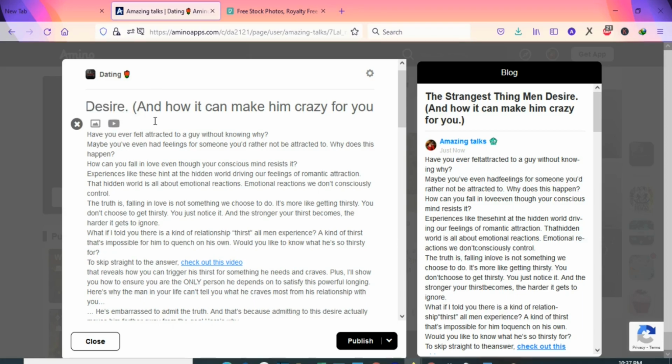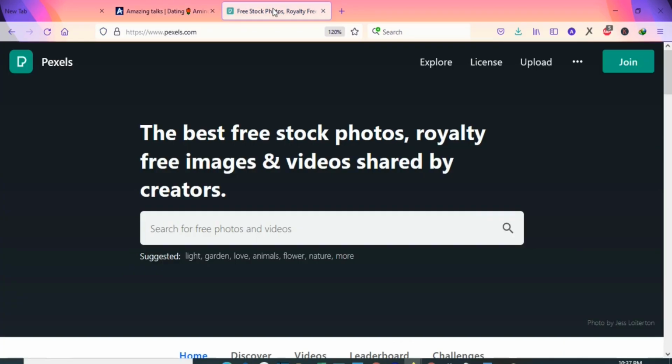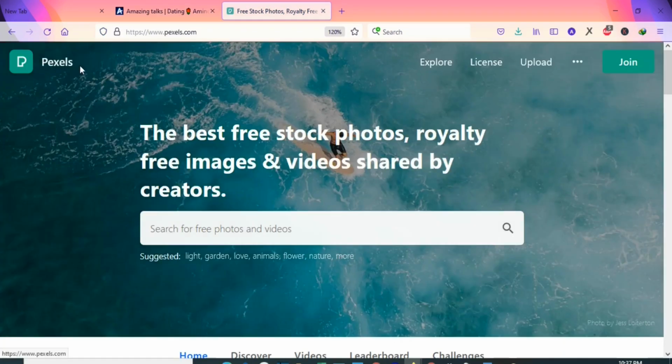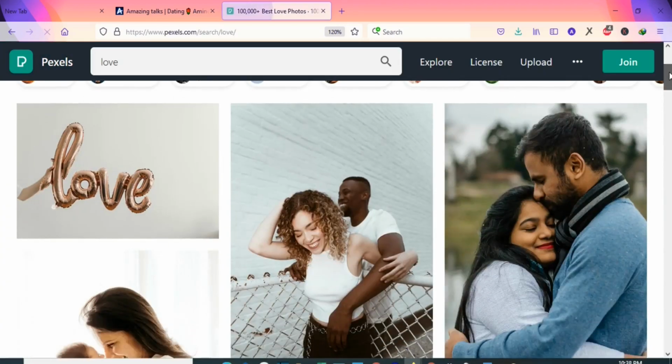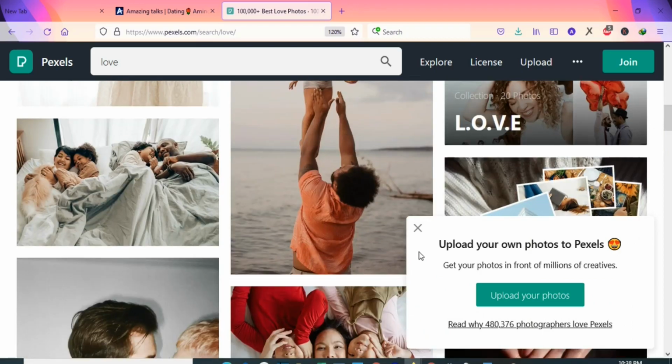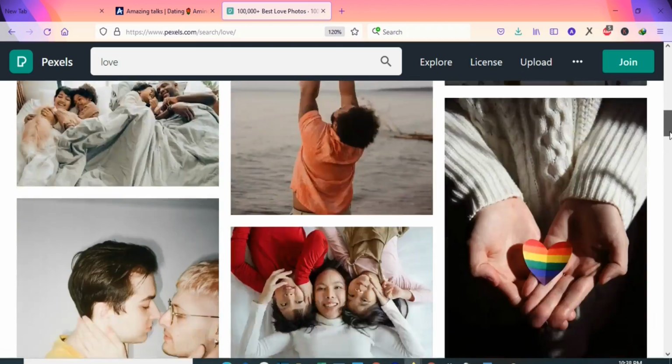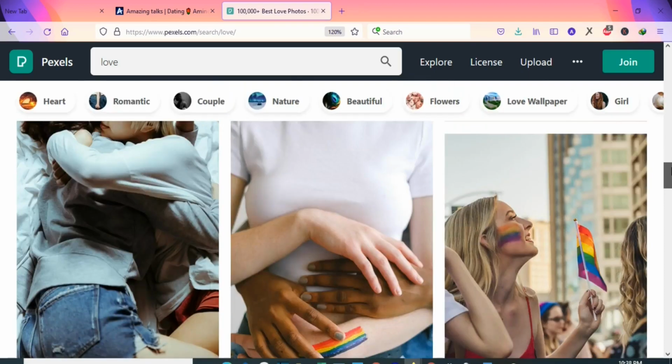If you don't know where to get images, you are just going to come to this website, pexels.com. Pexels is a free stock images website that you can download from. You don't even need to give attribution to the owners. You are just going to download images here for free. Let's search for lab, and you can see the images that we are going to get. Once you search for lab, you can see the different kinds of images here that you can use. As you can see, many images here.